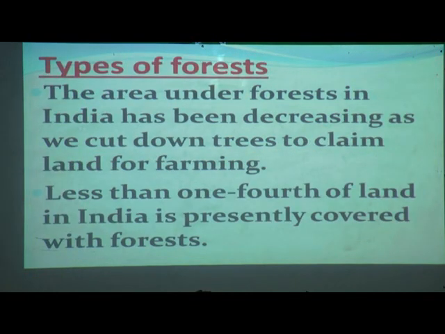Now we have covered how forests are important for us. Now come to the types of forest. What are they? The area under forest in India has been decreasing as we cut down trees to claim land for farming.